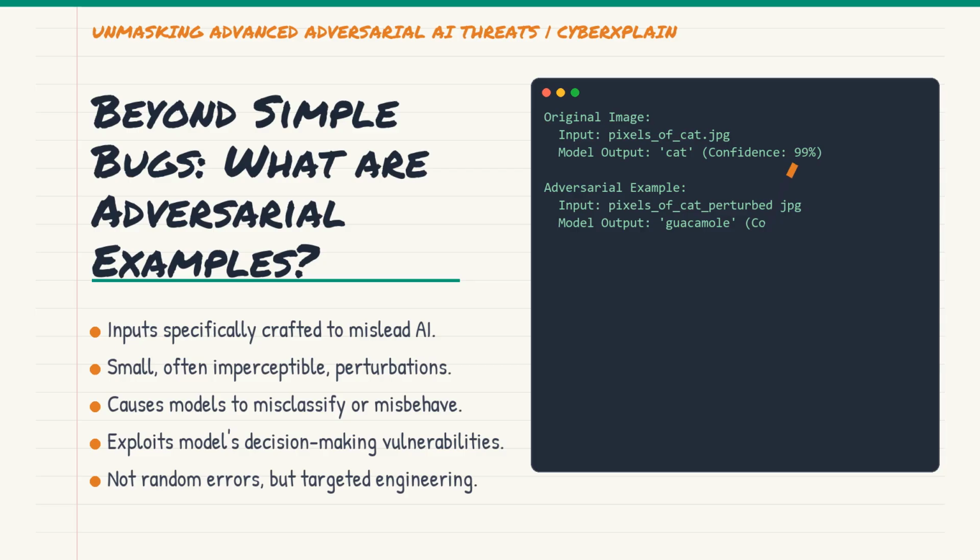These aren't just academic curiosities, they represent a fundamental vulnerability in many current machine learning architectures. We are talking about subtle changes that are often imperceptible to human eyes but completely throw off a neural network. This isn't about code flaws, it's about decision process flaws.